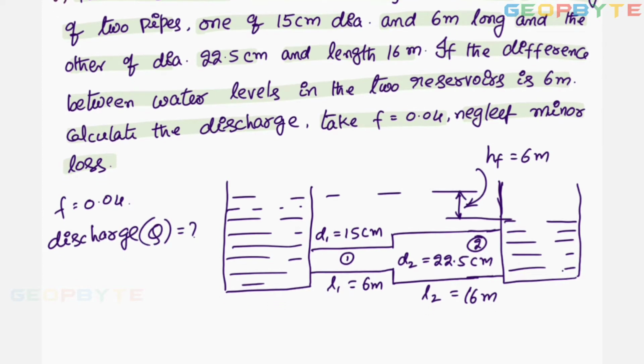First let us find the area of the flows. A1 equal to pi by 4 into d1 square. Pi by 4 into, here d1 is 0.15 meters, whole square. You put this in and get 0.0177 meter square.